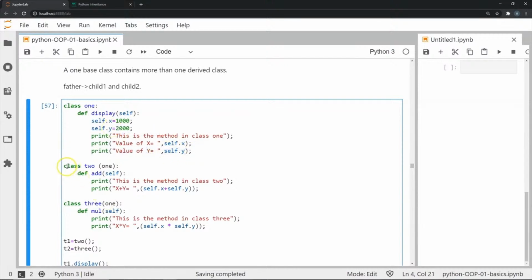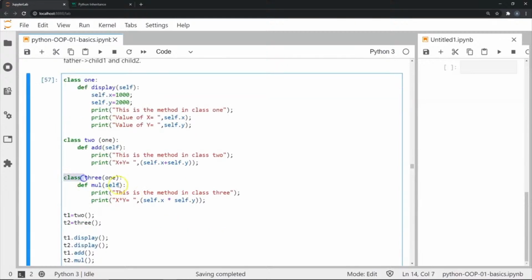Finally, next I have another class called 2. This is going to derive from class 1, as you can see here. And in this class 2, I have defined another method called add. In this method add, I'm first going to print a statement saying this is the method in class 2. And then I'm going to print the result of x plus y, which is 1000 plus 2000.